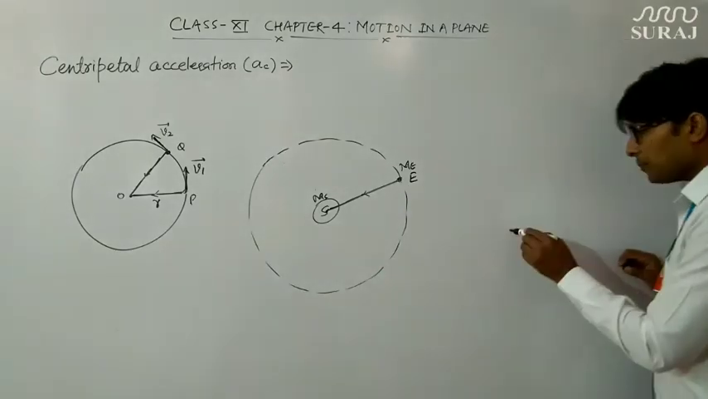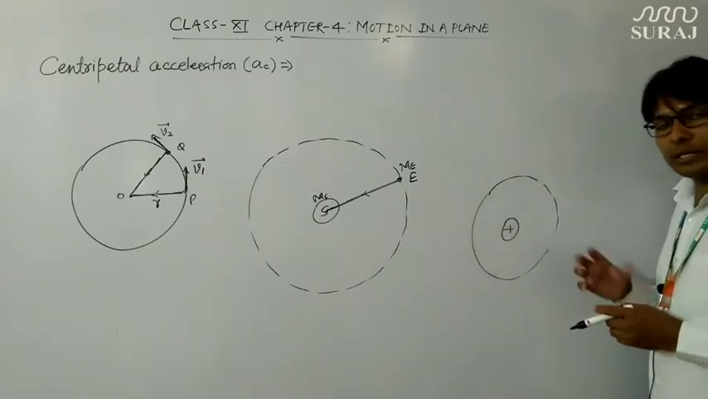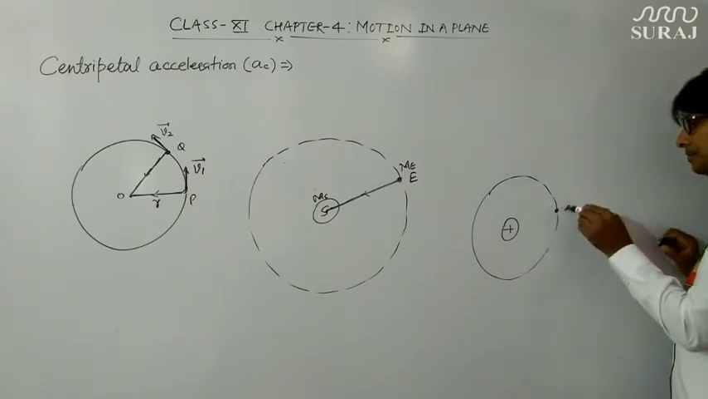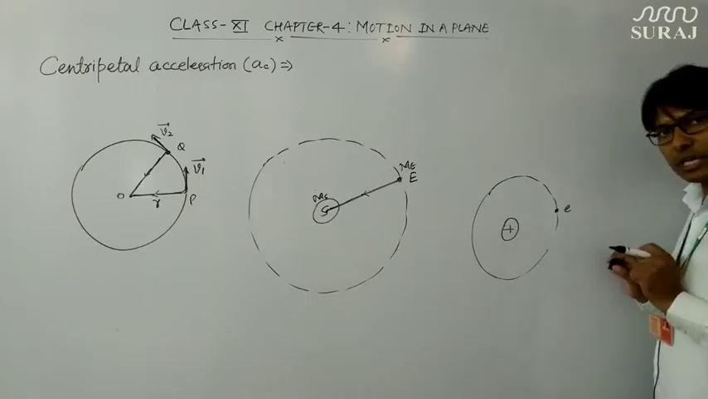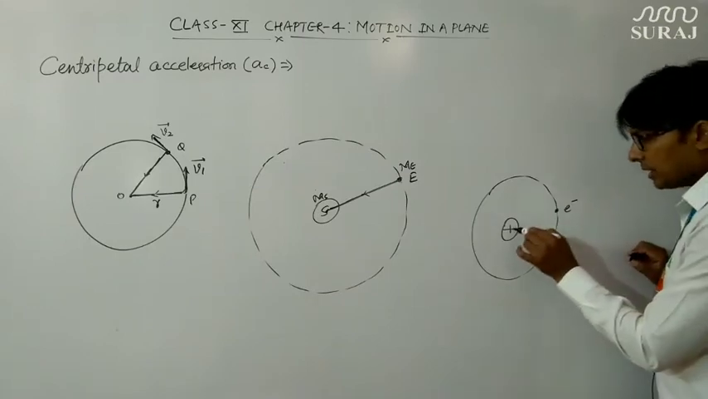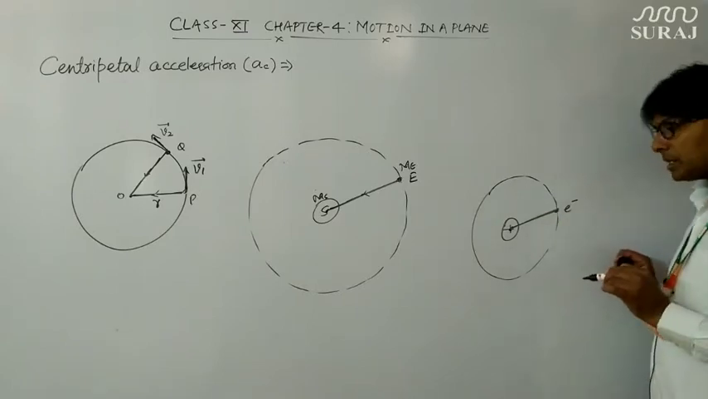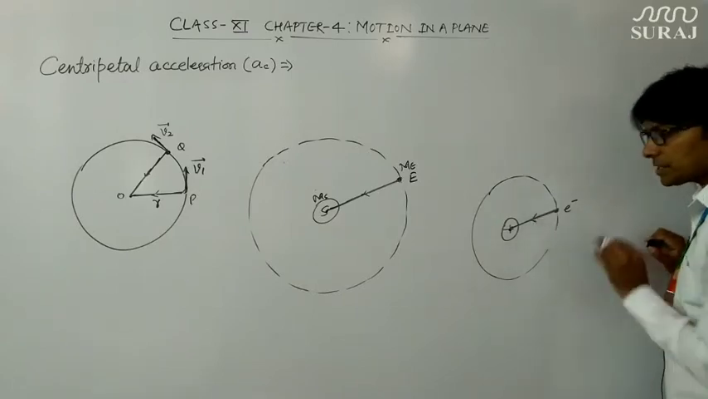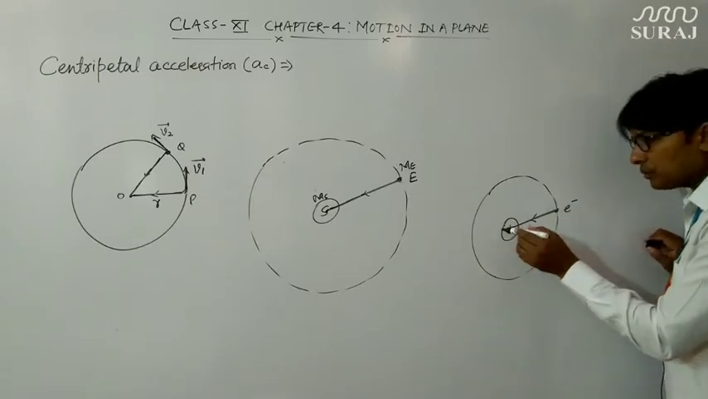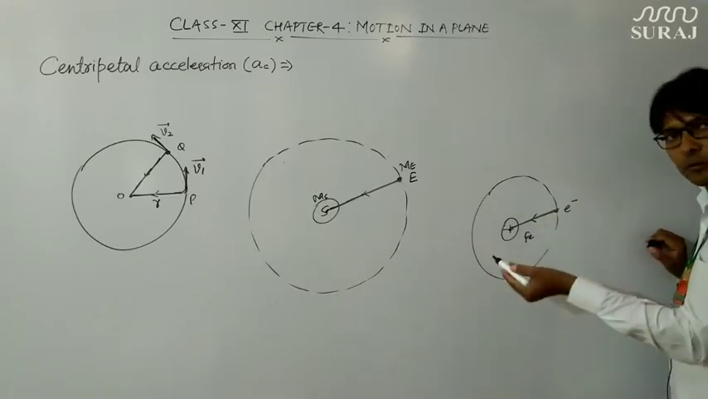Let us take the example of an electron revolving around a nucleus. This also revolves in specified circular paths. Suppose this is the electron and this is the nucleus, which is positively charged. You know that the electron possesses negative charge, and the nucleus carries positive charge because it has protons within it. Therefore there will be a force of attraction between these two particles, the negatively charged electron and the positively charged nucleus. So this electrostatic force will act as the centripetal force.